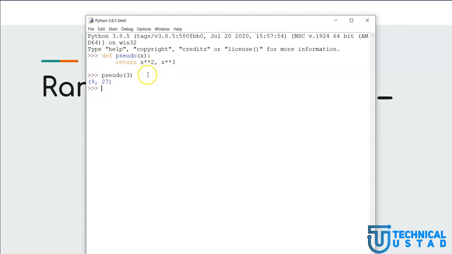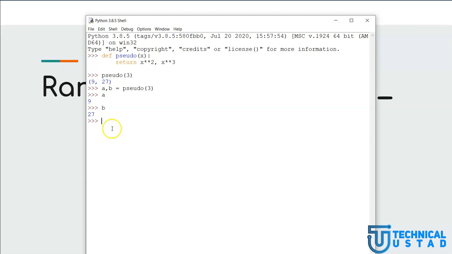Now let us say I would like to store these two results in two variables. So I can say something like a comma b, and if I hit enter, 9 is assigned to a and 27 is assigned to b.